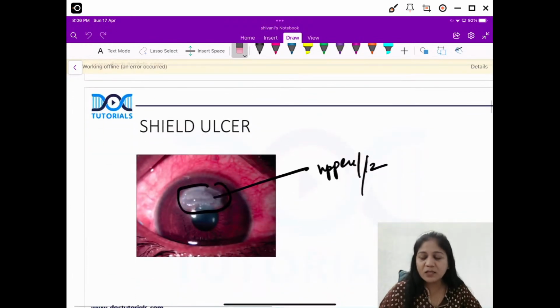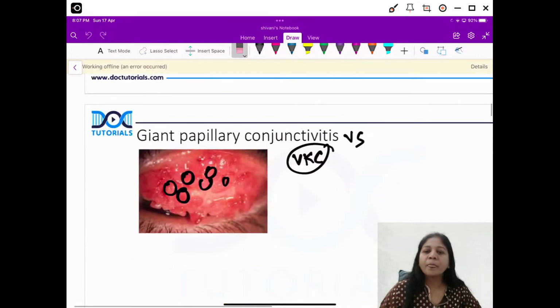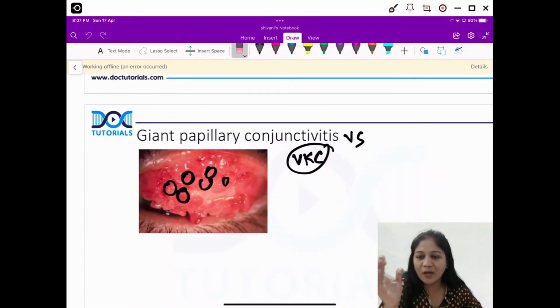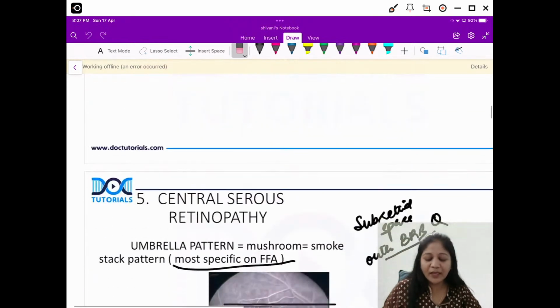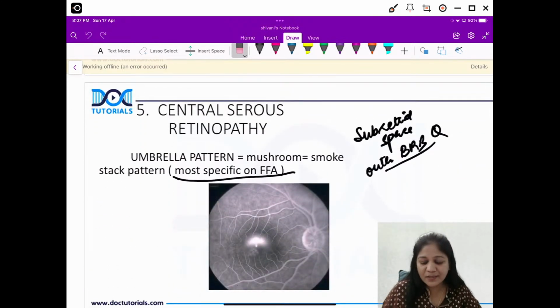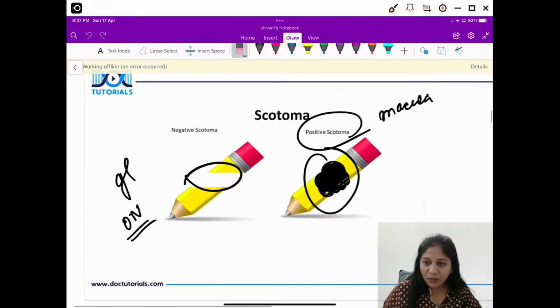I told you Shields ulcer is only in the upper part of the cornea, and there is a similar picture with giant cell papillary conjunctivitis, but the history will be different, right? Next is your umbrella pattern of CSR. I told you about negative and positive scotoma.